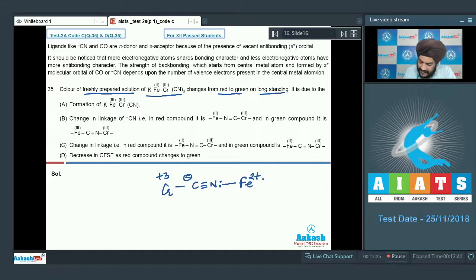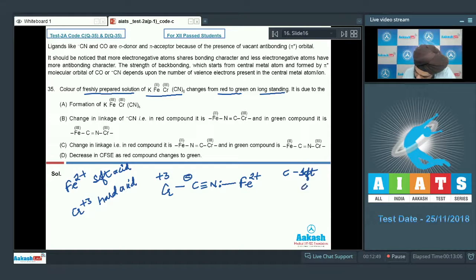Now if we look at the cations first, Fe +2 is a soft acid, whereas chromium +3 is a hard acid. And if we look at the cyanide ion, the negative charge on carbon is the soft center, whereas the lone pair over nitrogen is the hard center.